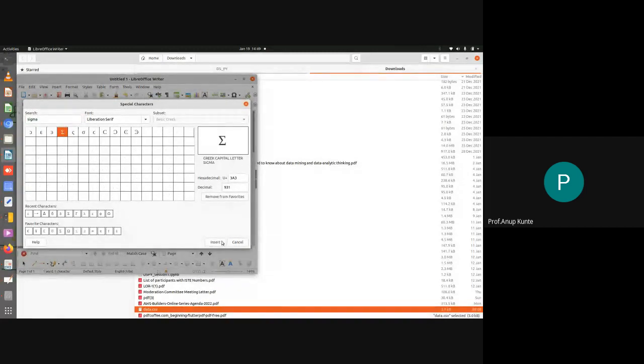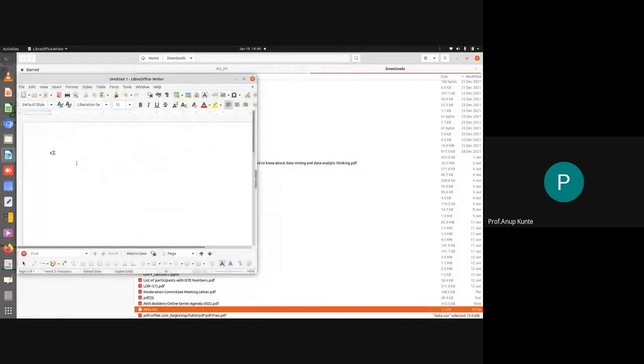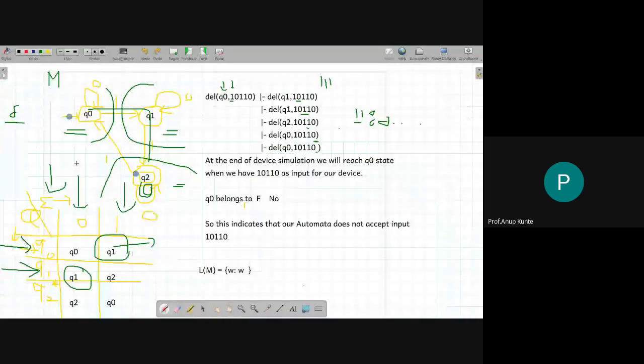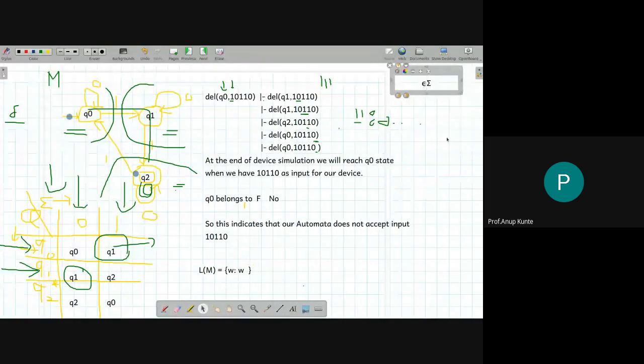I brought all these last year as well, but then I forgot. The current work will get done. Just put them somewhere on the board, so now I can use them as they come to my board. Okay, fine. So just copy this. What I want to write is W belongs to sigma.